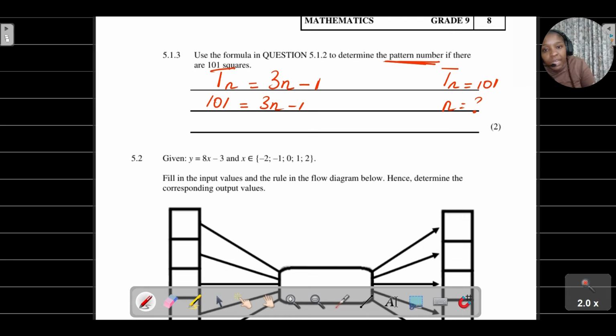I think here we should be fine. Solving for n, so it's 101, I'm going to add 1, because it goes to the other side, is equal to 3n. So it's going to be 102 is equal to 3n. I'm going to divide by 3, divide by 3. Therefore, the pattern number is equal to 34. And we are done.